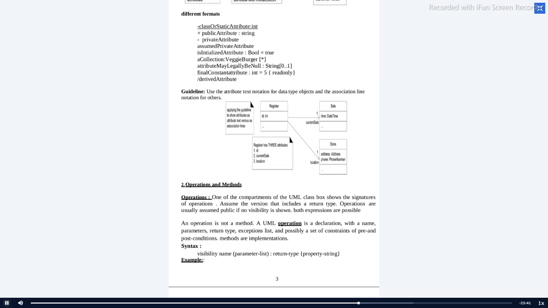Private float division div, bracket integer a comma integer b. Again repeating: private float divide div bracket integer a comma integer b. Can you be faster? Post in chat.